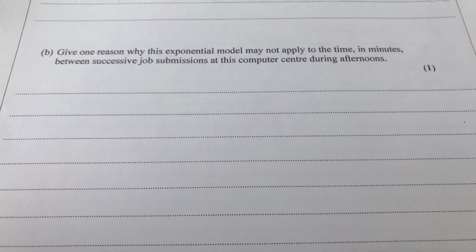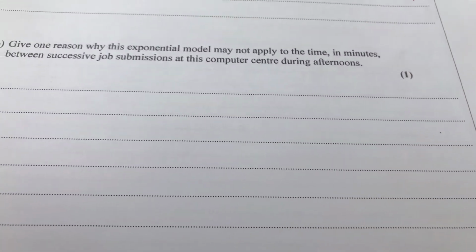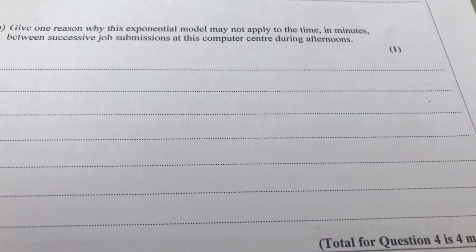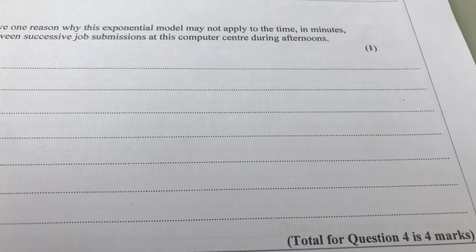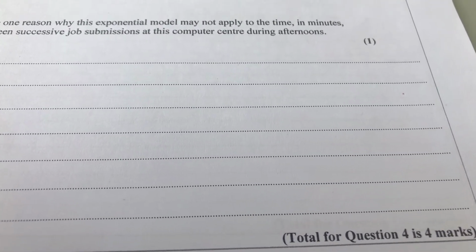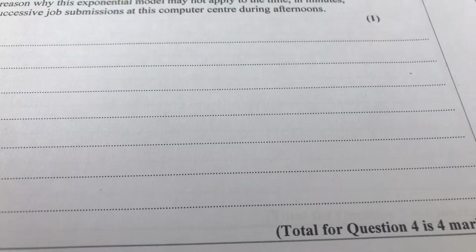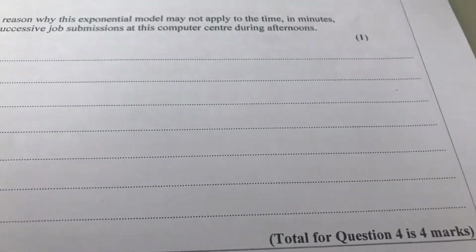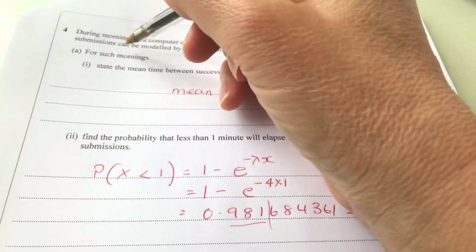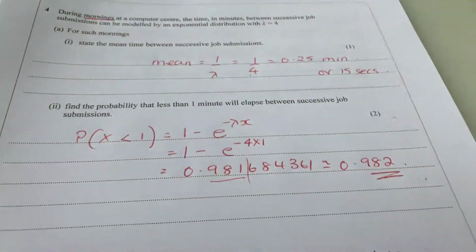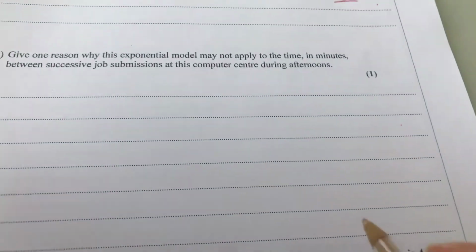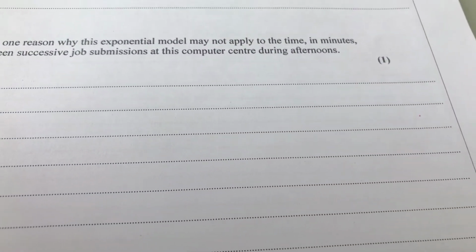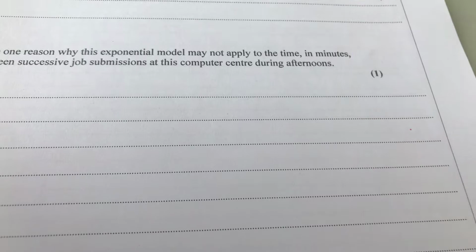Next part, give one reason why this exponential model may not apply to the time in minutes between successive job submissions at this computer centre during afternoons. Okay, so this model has been a model of mornings at the computer centre. So really, the time between the jobs may be different in the afternoon.